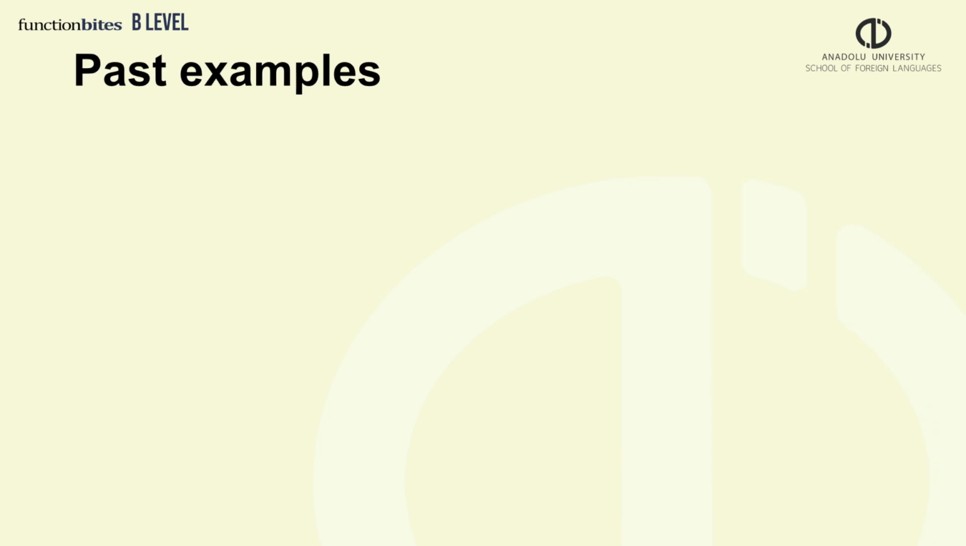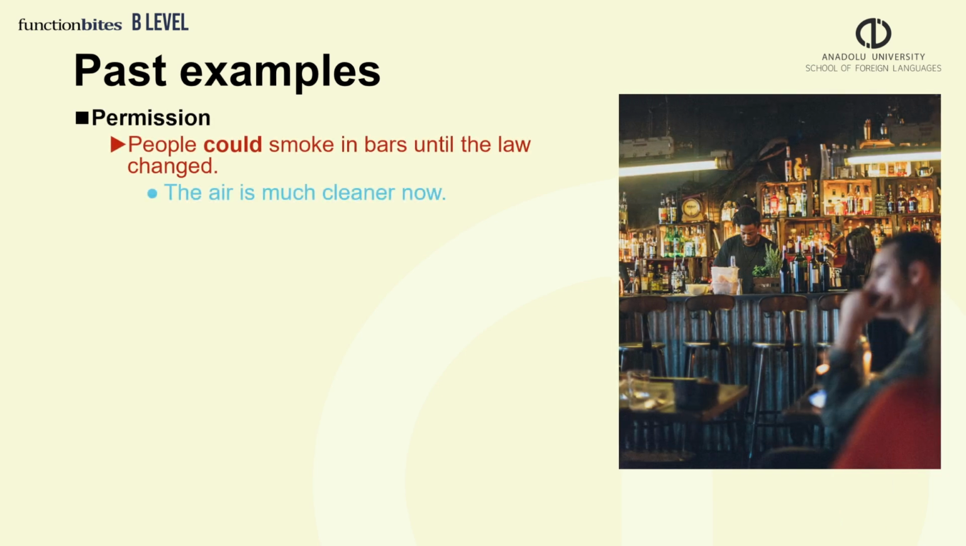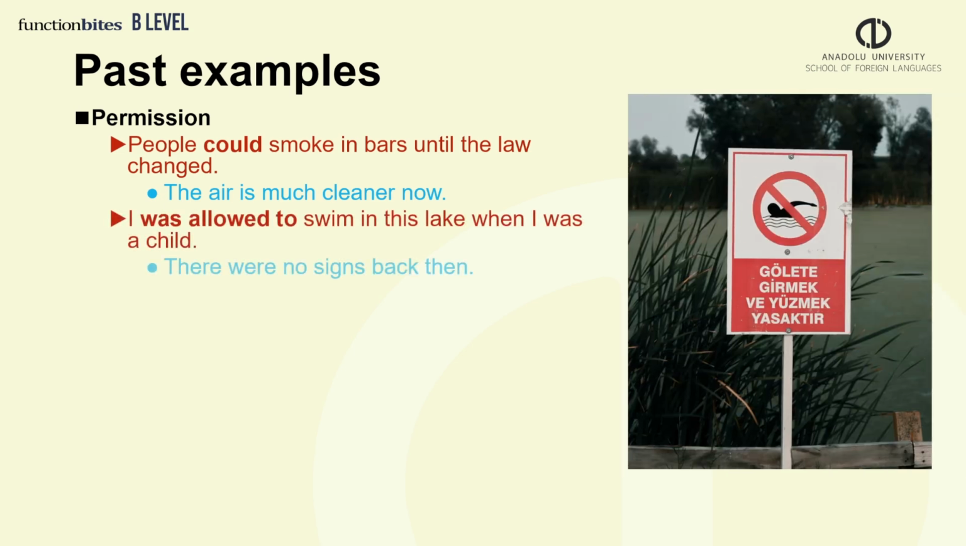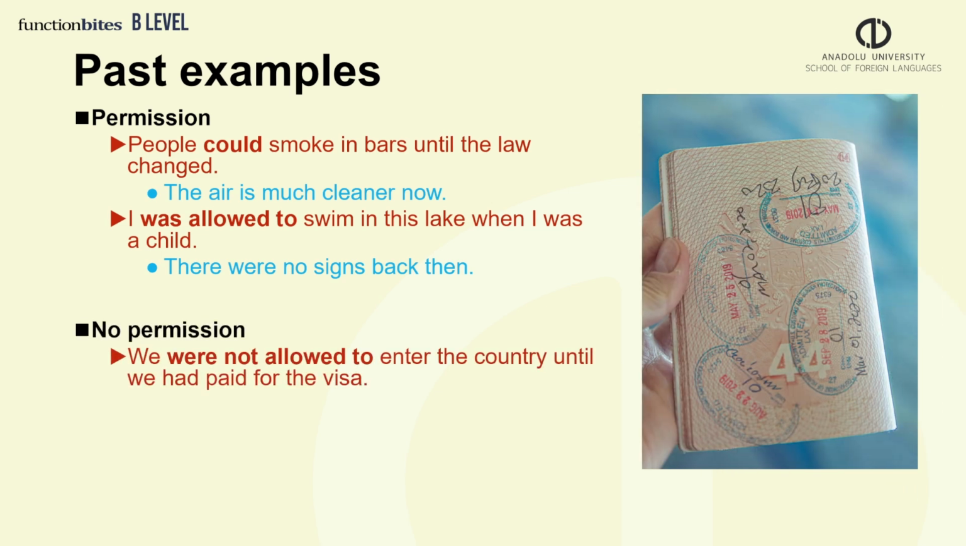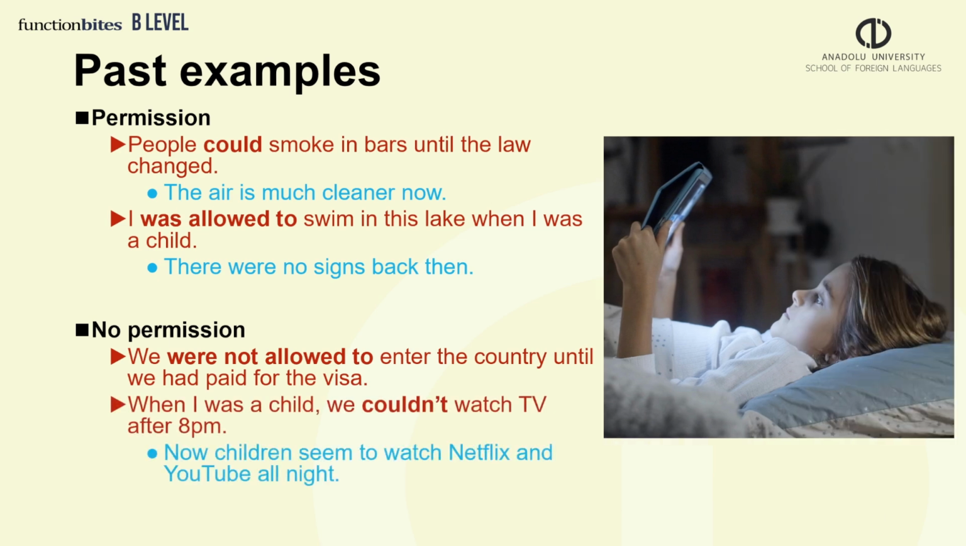And here are some examples of how we can talk about permission and no permission in the past tense. Permission: people could smoke in bars until the law changed. I was allowed to swim in this lake when I was a child. And no permission: we were not allowed to enter the country until we had paid for the visa. When I was a child, we couldn't watch TV after 8 p.m.